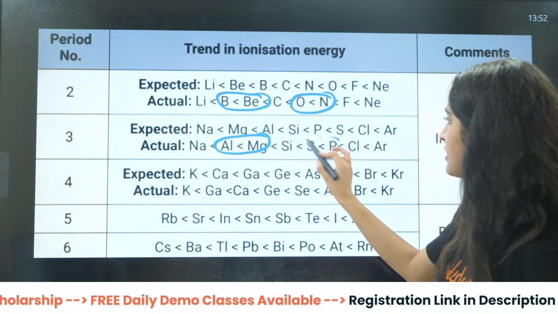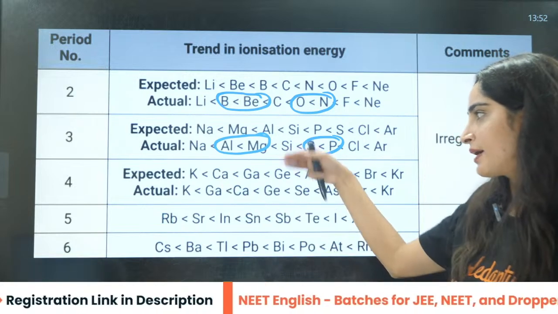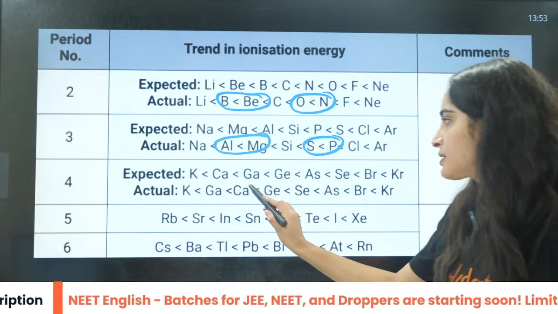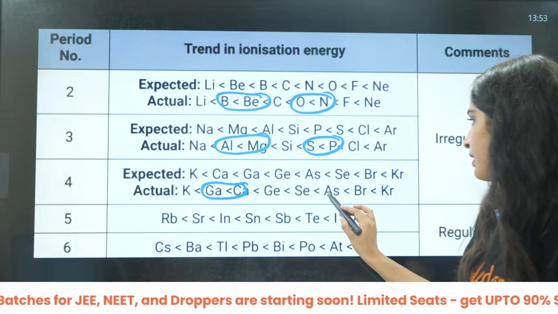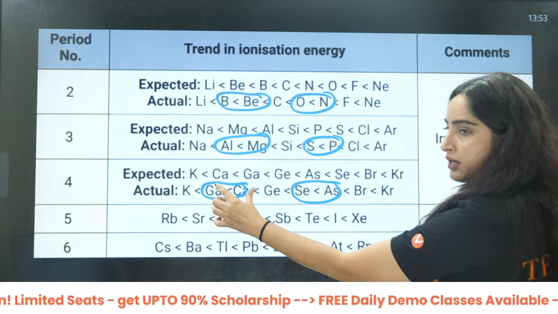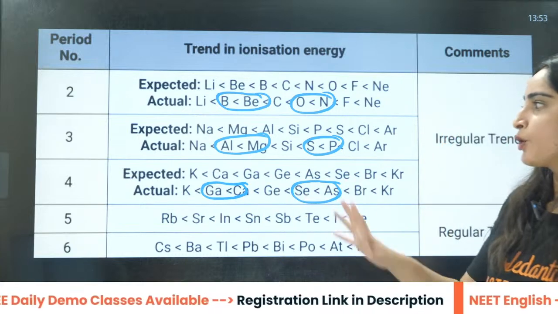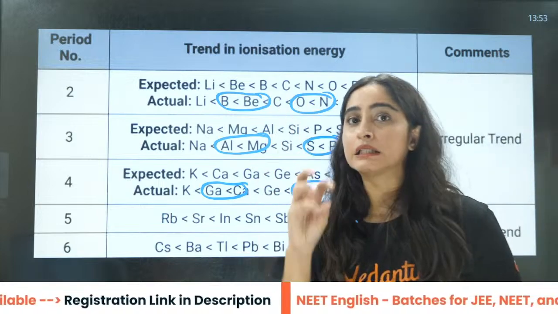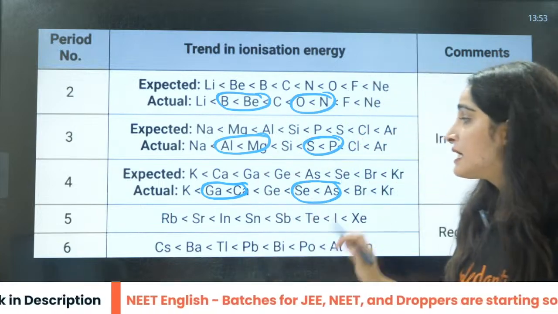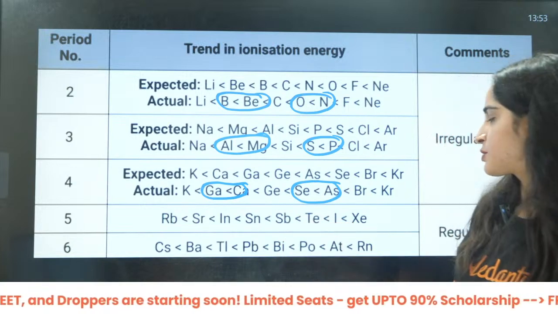Here you will see this one because of the stable configuration. Now, expected in the fourth period again, you will see this, and here also you will see this. Leave one place, mark a box here, then leave one place, mark a box here, then leave one place. This is how you inter-exchange this and learn the correct order. Then beta, this is the fifth period, this is the sixth period.